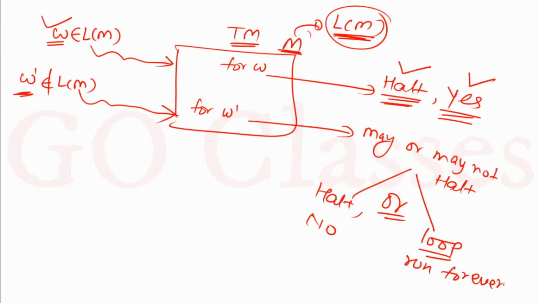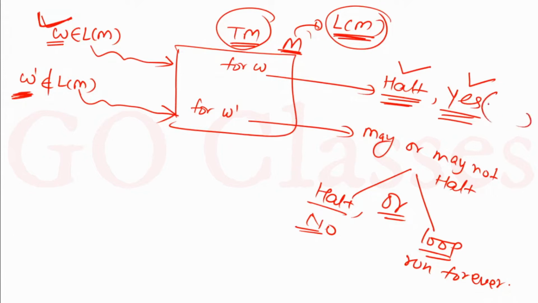So this is the behavior of a Turing machine for strings. For those strings which belong to the language of the Turing machine, our Turing machine will definitely halt and say yes. And for all those strings which do not belong to the language of the Turing machine, our Turing machine may or may not halt. Either it can halt and say no, or it may never halt.